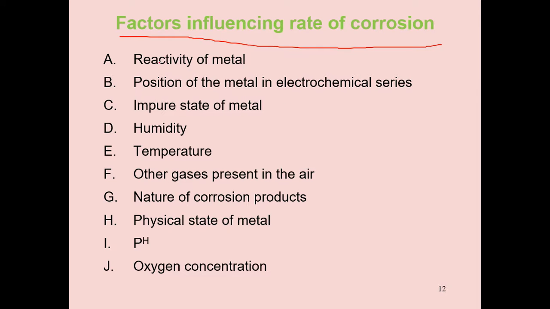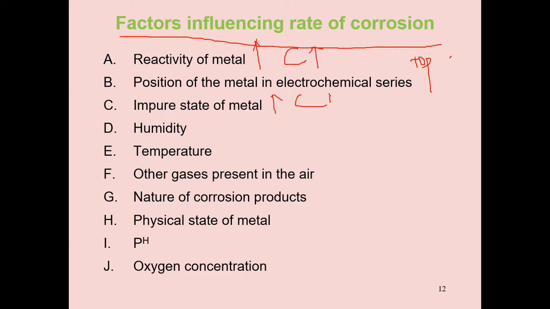See here, first one, reactivity of metal. Reactivity of metal increases, corrosion also increases. So position of the metal in the electrochemical series: top metals undergo corrosion very rapidly, bottom metals very less.